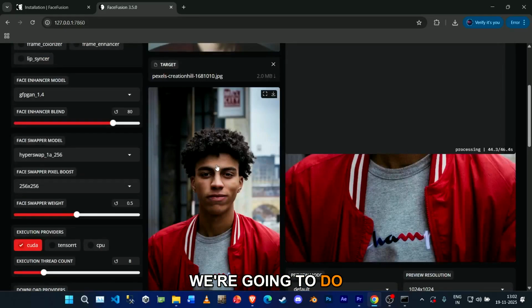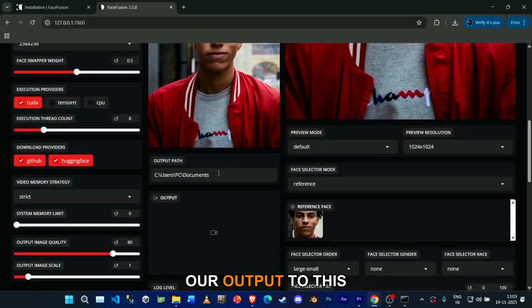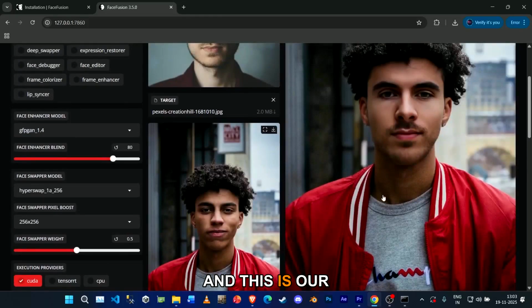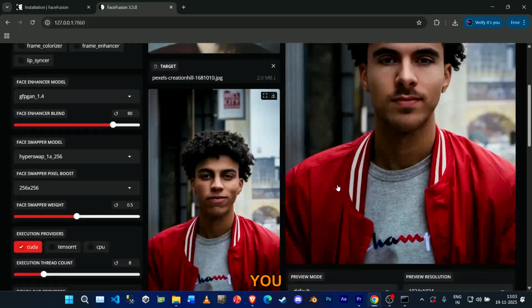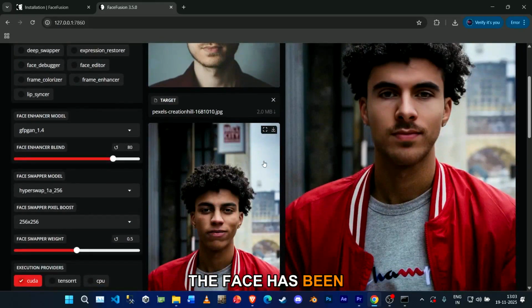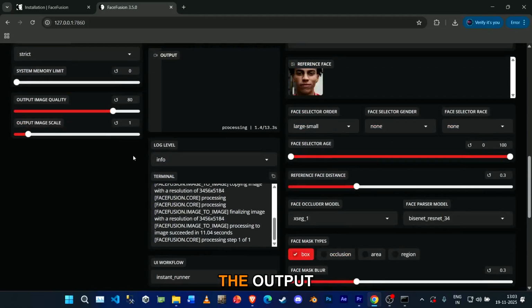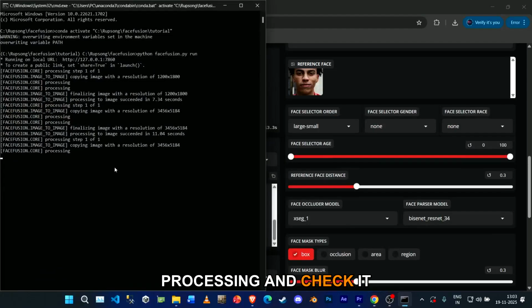So what we are going to do is run it, and then we will transfer our output to this location. That is our output path. So this is our reference image, and this is our preview. You can see right here that the face has been swapped. What we can do now is start the output processing. You can check it over here.